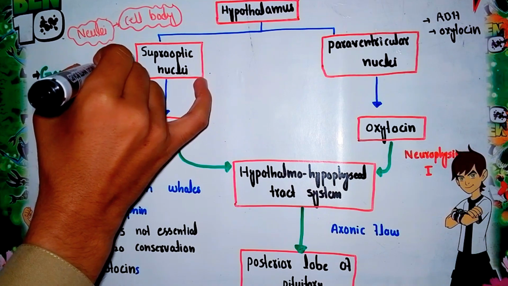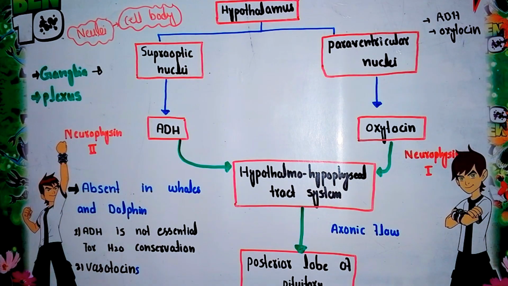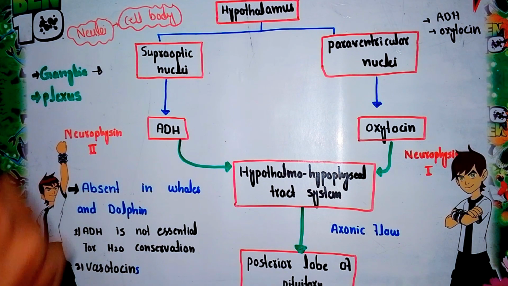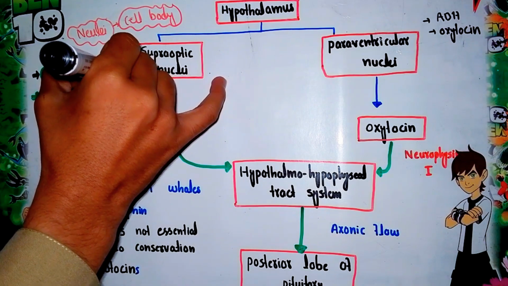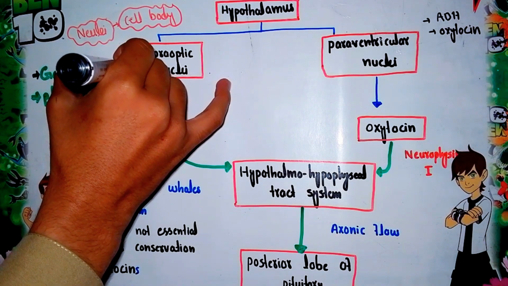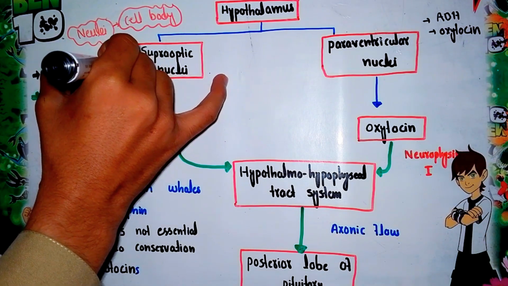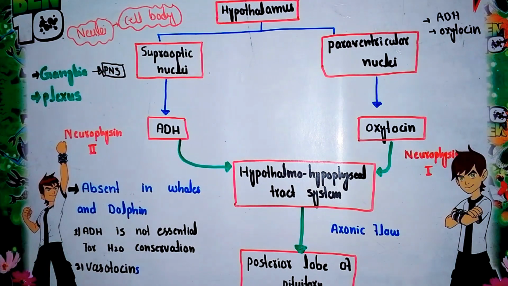So both are aggregations of cell bodies, but they differ in location: in the central nervous system, nuclei; in the peripheral nervous system, ganglia.